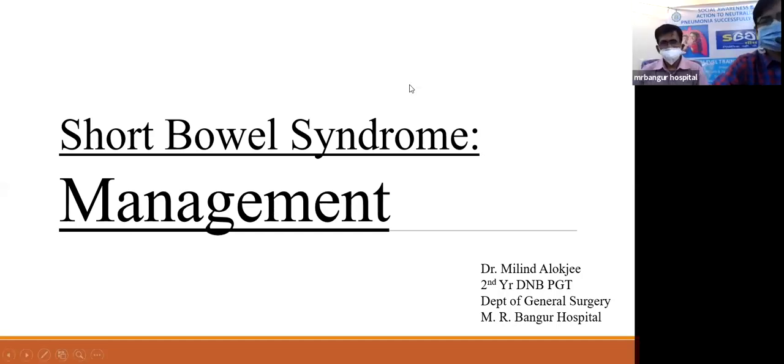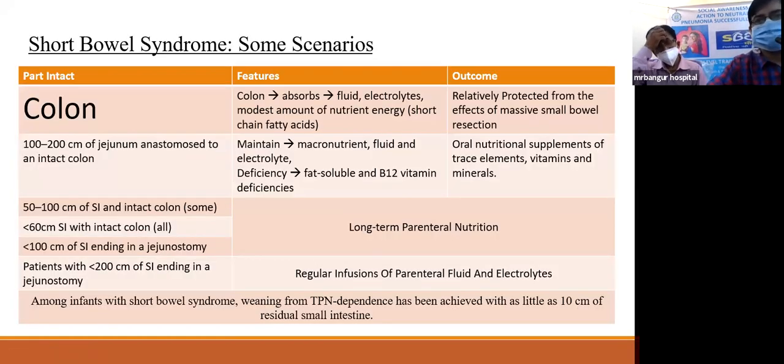Good morning, respected teachers. I'm Dr. Milind Alokji, and I'll be covering the topic short bowel syndrome, its management. Now, before going on to the management, there is a short overview of some scenarios that we must look at, and I've tried to encapsulate that very briefly in this table.